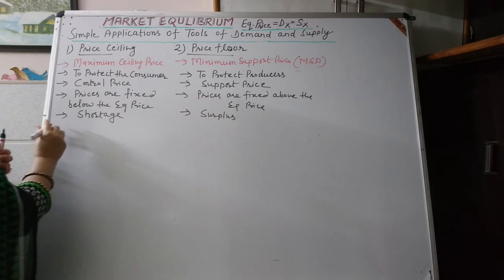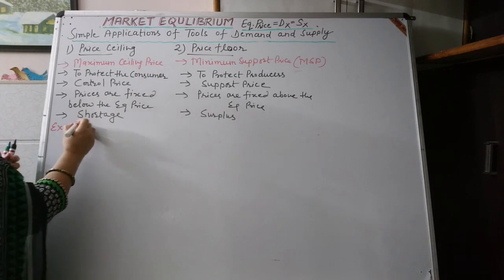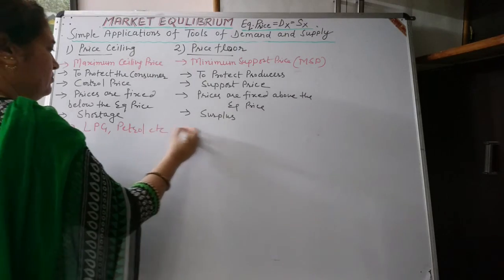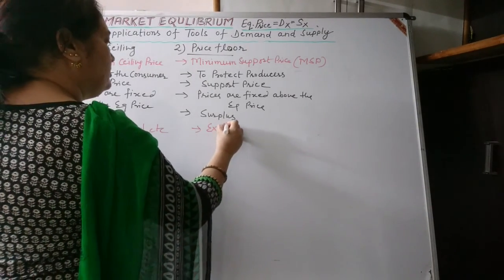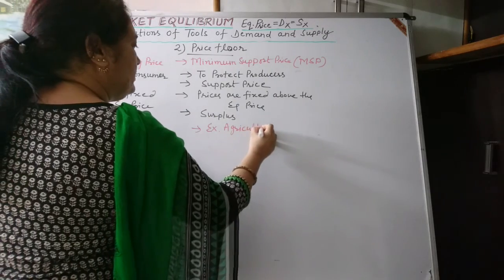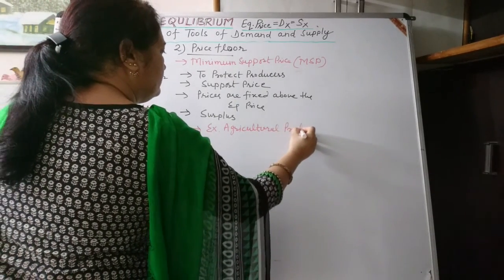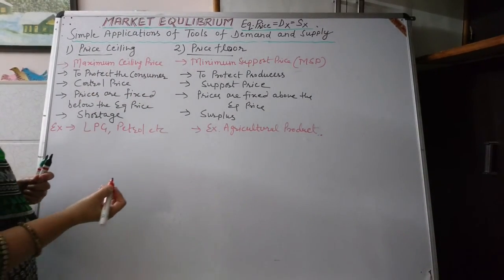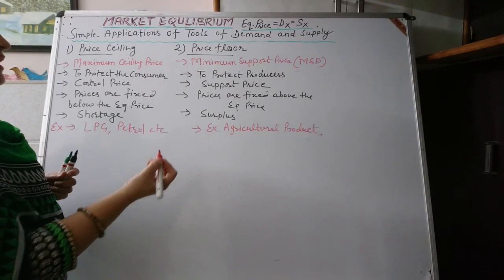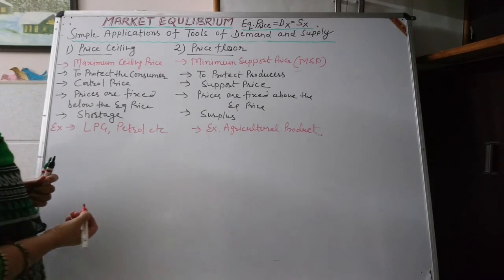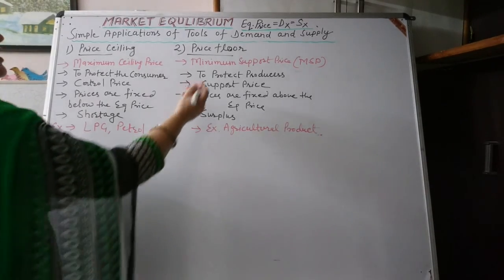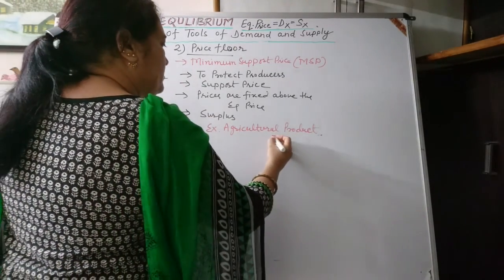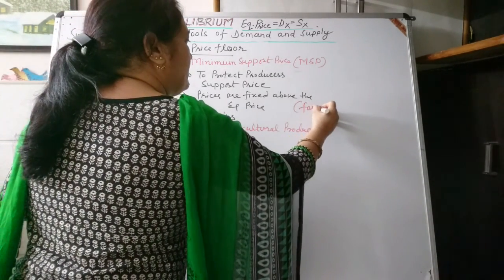So let us explain the concept with the help of examples also. The examples of price ceiling are LPG, petrol, etc. Here the example is agricultural product. As long as farmers are selling their product above the spot price, they can sell it in the market. But as soon as the price starts diminishing, the government will purchase their product at the minimum spot price. So mainly the producers we are taking here are farmers.